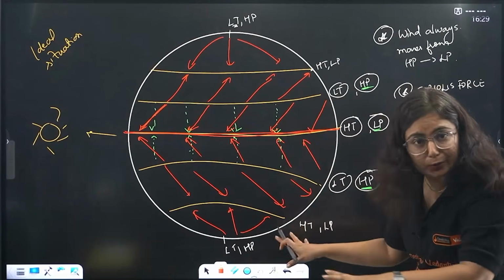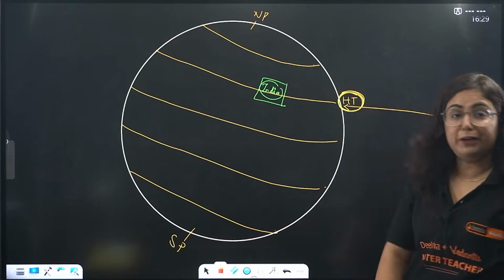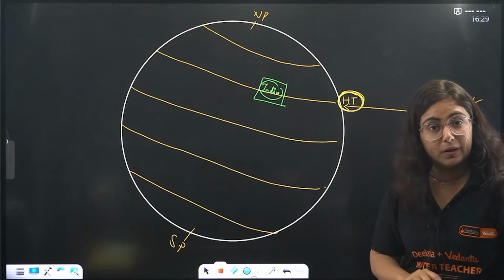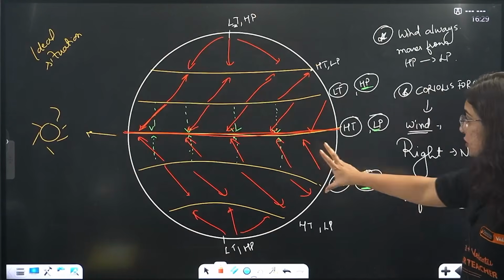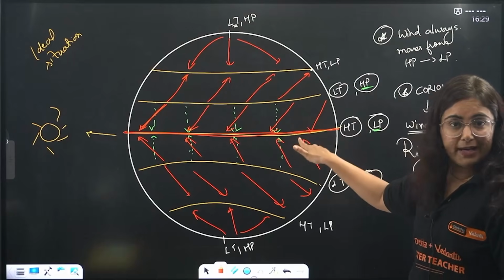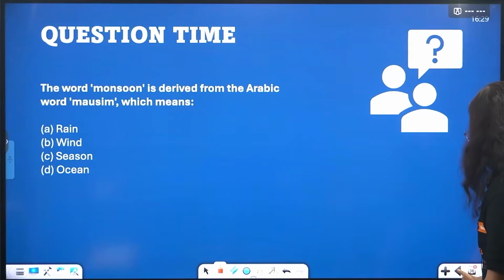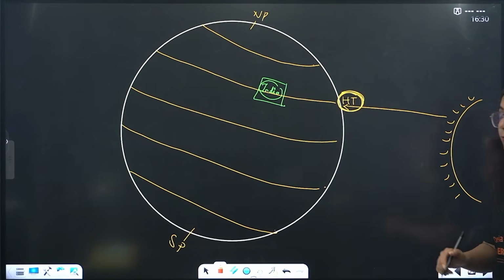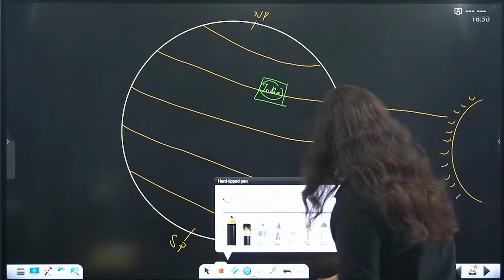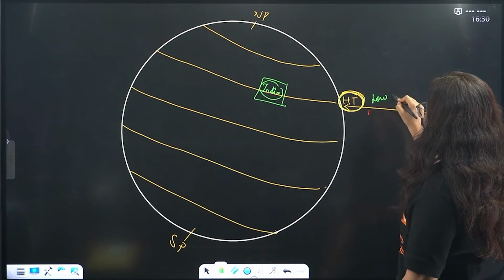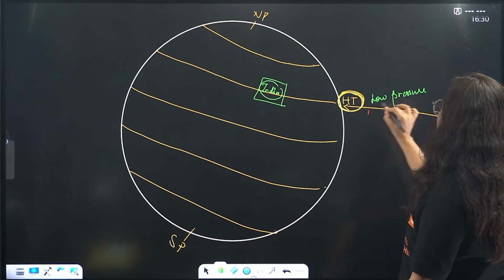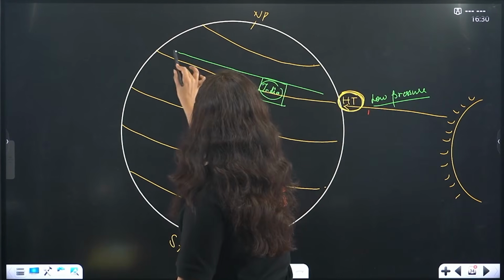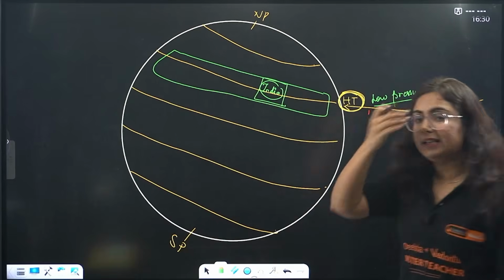Now, this is the golden rule. But what happens in India during the summer season? We saw that the sun is overhead the equator. But when summer season happens in India, the sun is overhead the Tropic of Cancer. Because of that, a low pressure belt is created here. This entire region of the tropics, a low pressure belt is created.